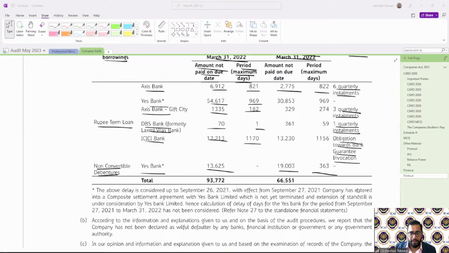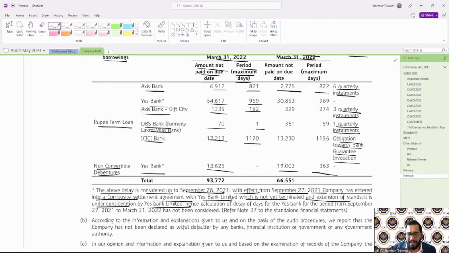There's a default in repayment. See, here it is there: the above delay is considered up to September 26, 2021. With effect from September 27, 2021, the company entered into a composite settlement scheme agreement with Yes Bank, which is not yet terminated, and extension of standstill is under consideration by Yes Bank. Hence, calculation of delay of days for Yes Bank from September 27, 2021 to 31st March has not been considered. So if there is any such consideration, we need to mention it.